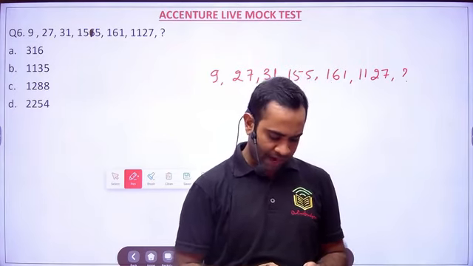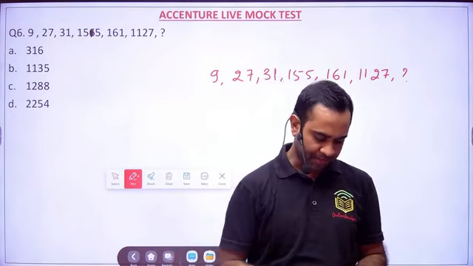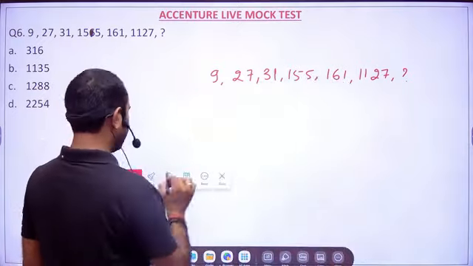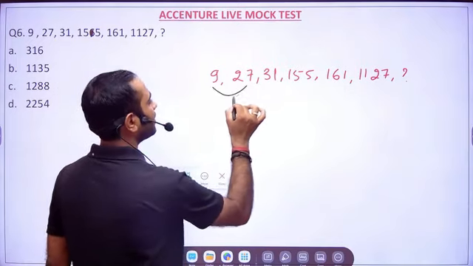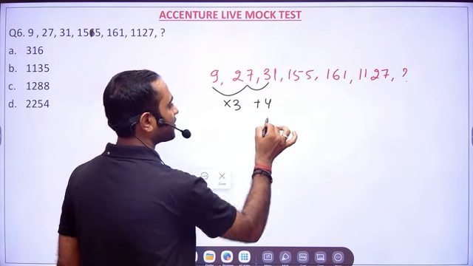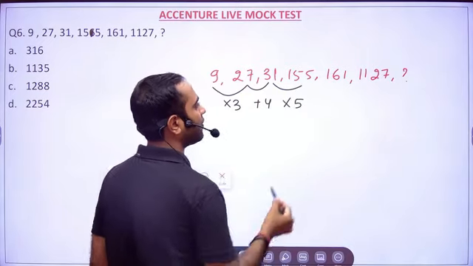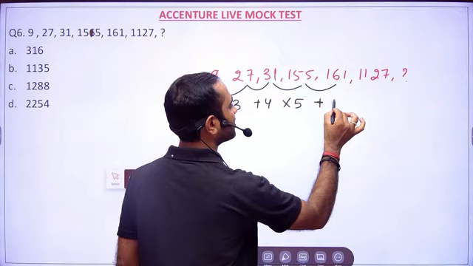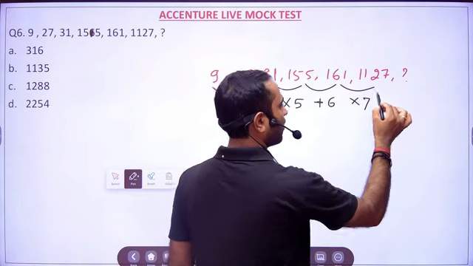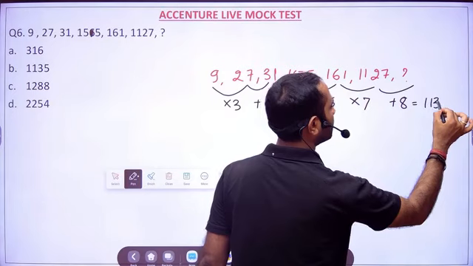Now you see, 9 into 3. Basically the logic is 9 into 3 is 27, right? And then 27 plus 4 is 31. 31 plus 5 is 155. 155 plus 6 is 161. 161 into 7 is 1127. And plus 8, it is nothing but 1135.